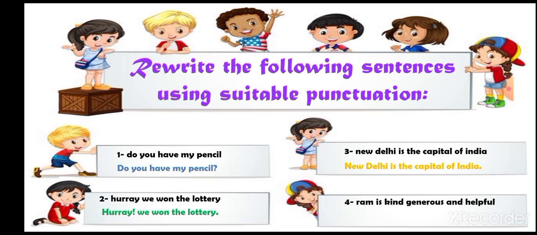Last one. Ram is kind generous and helpful. Here we are talking about a person, that is Ram. So Ram is a proper noun, so R will be capital, and we are seeing how Ram is. No comma and no full stop is used. So what will come? Ram is kind, comma, generous and helpful.